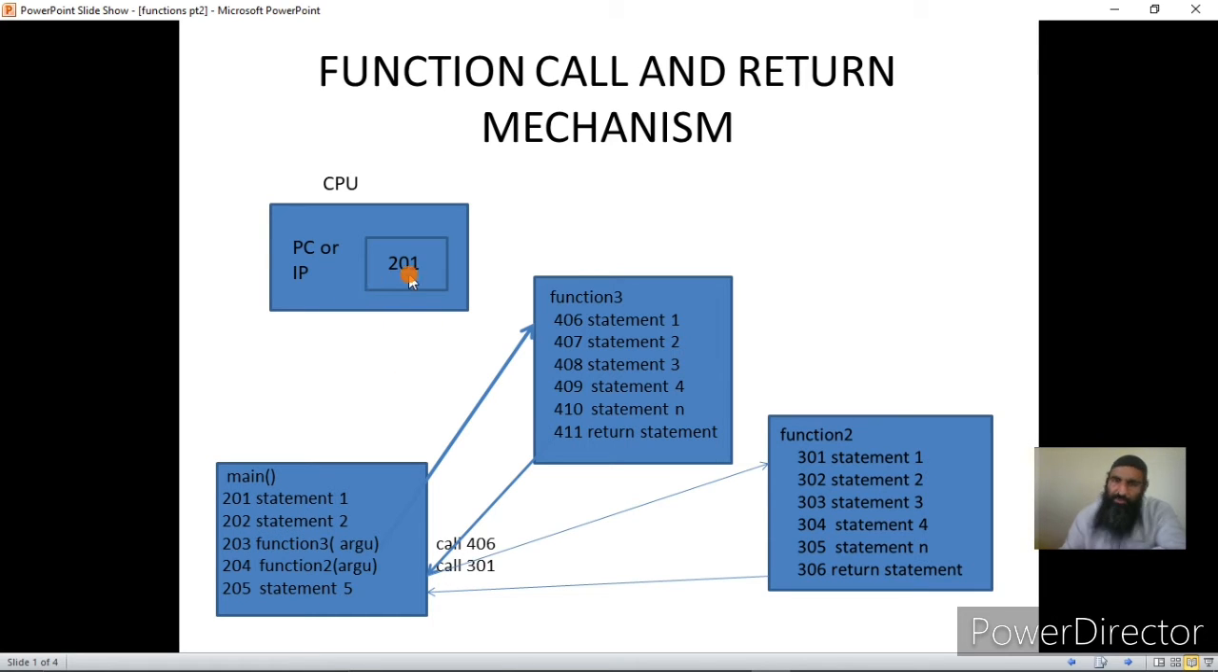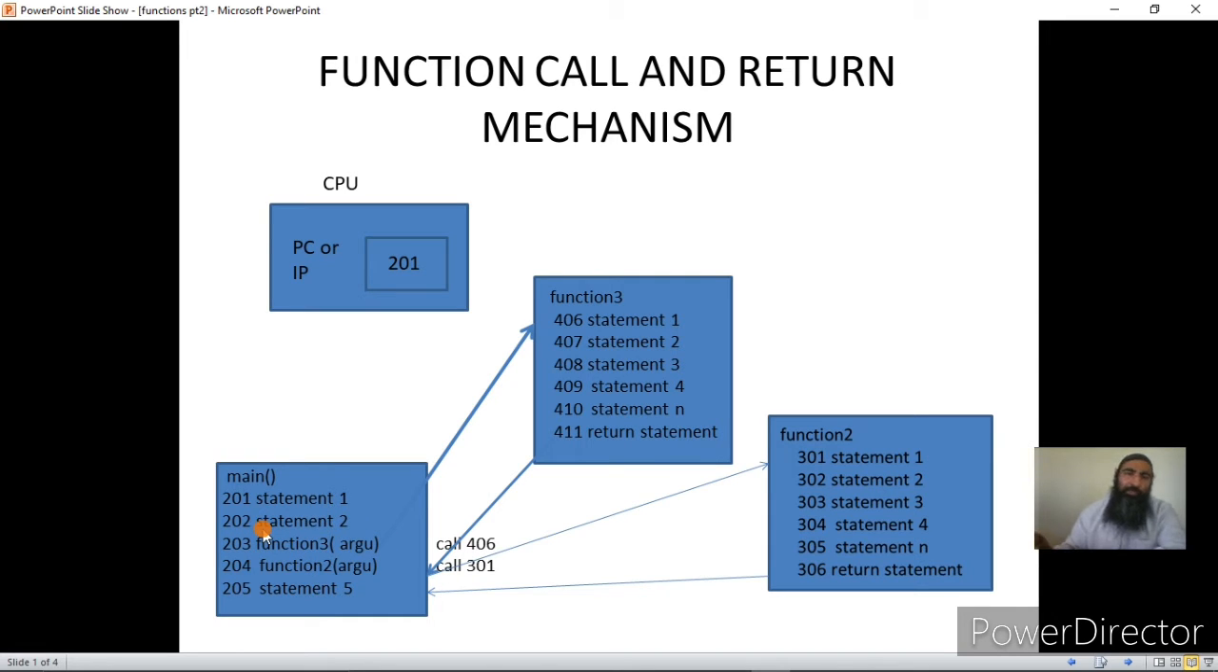It is again the job of the CPU to change the address that is stored in the PC to the next address, so that it points to the next instruction. This is an inbuilt mechanism. Once the CPU executes the statement at 202, it again changes the contents of the PC to 203. So now the PC will have 203. It will fetch this instruction, and this instruction is a function call.